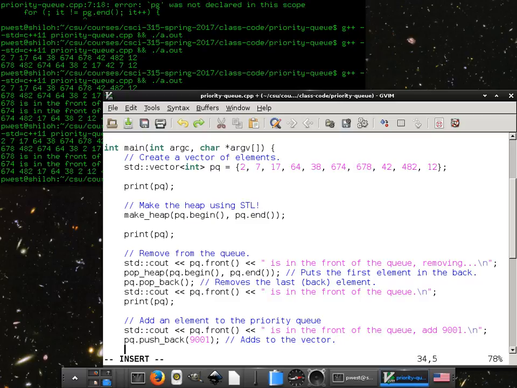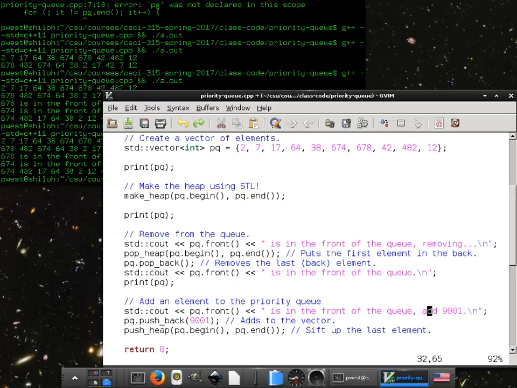And then we need to do push_heap, pq.begin, pq.end, and that'll sift up the last element. And then we'll print whatever is in the front of the queue, and we'll go ahead and print the queue afterwards.